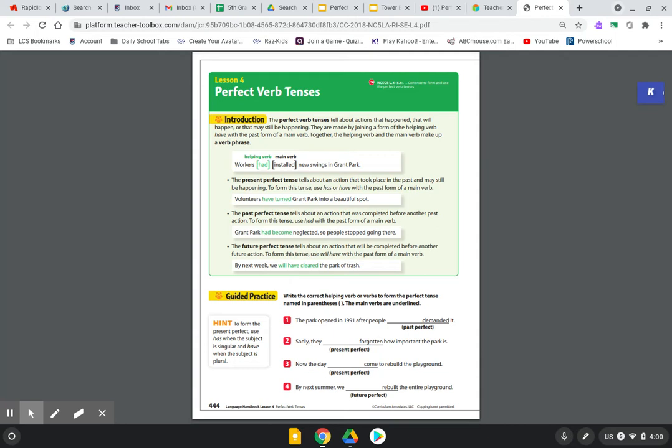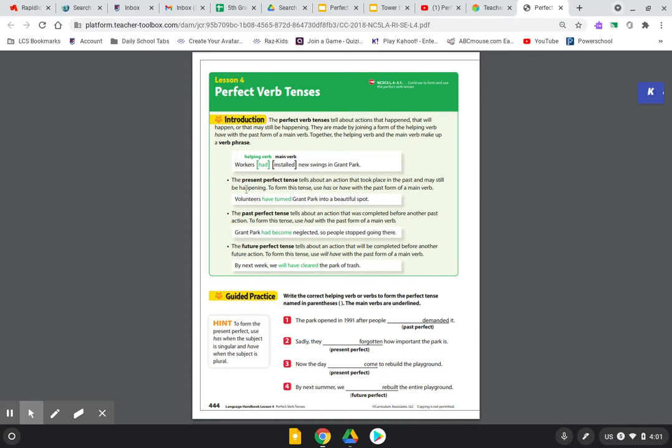They are made by joining a form of the helping verb have with the past form of a main verb. Together, the helping verb and the main verb make up a verb phrase. Here are some examples. Workers had installed new swings in Grant Park. You can see the main verb is installed. The helping verb is had. Workers had installed new swings in Grant Park.